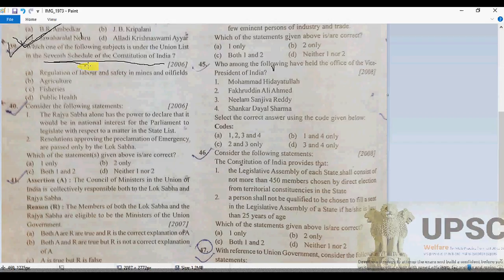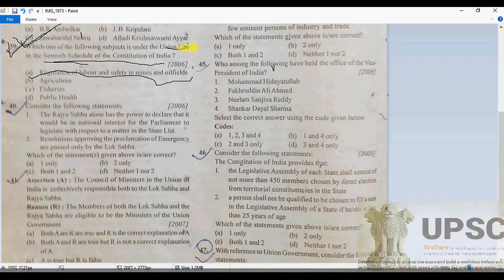The regulation of labor and safety in mines and oil fields can be under the Union List, because the regulation of labor and safety in mines and oil fields is the responsibility of the central government. So it's a Union List subject, my dear.